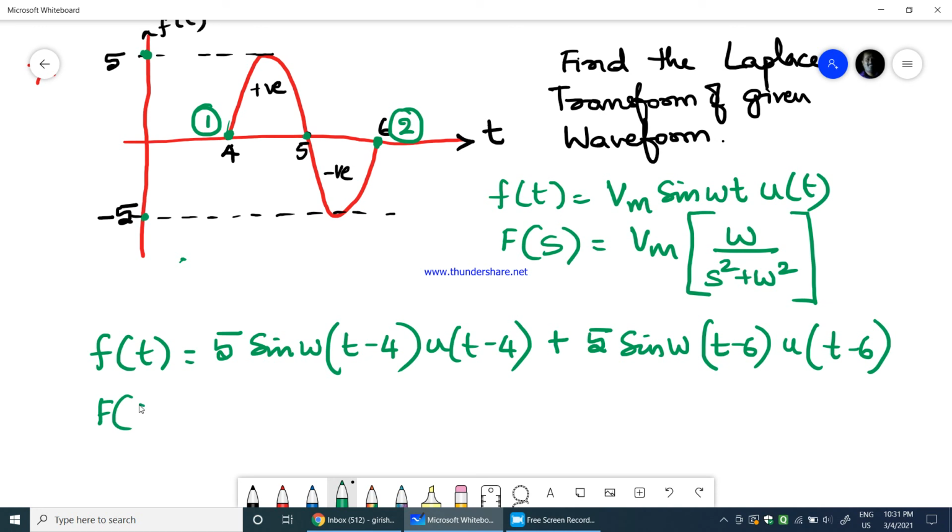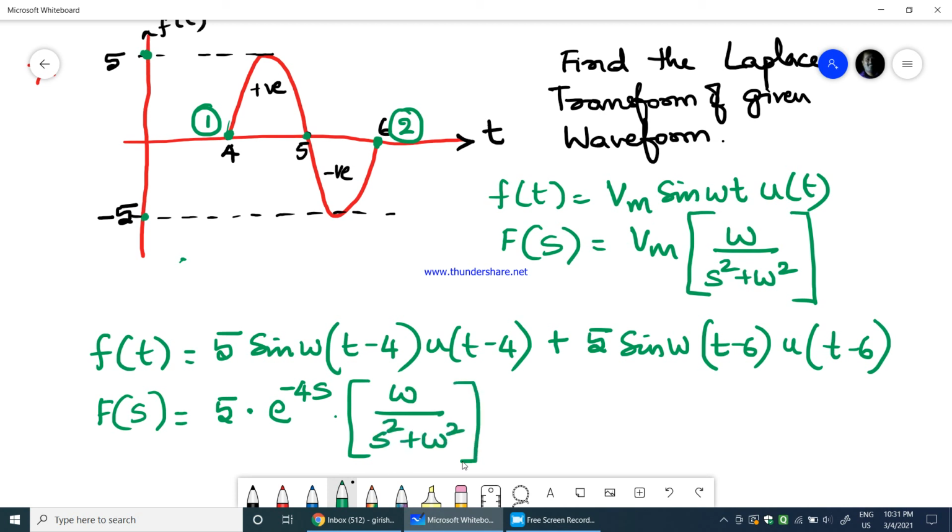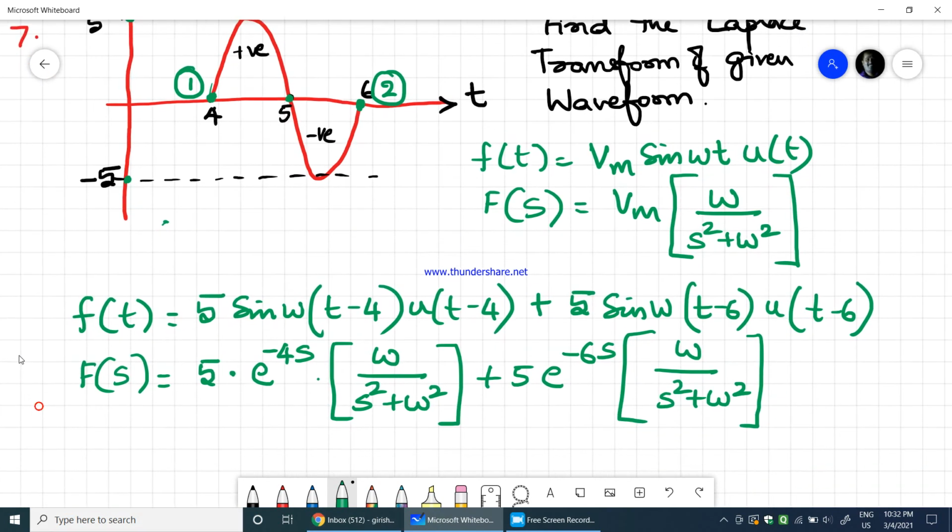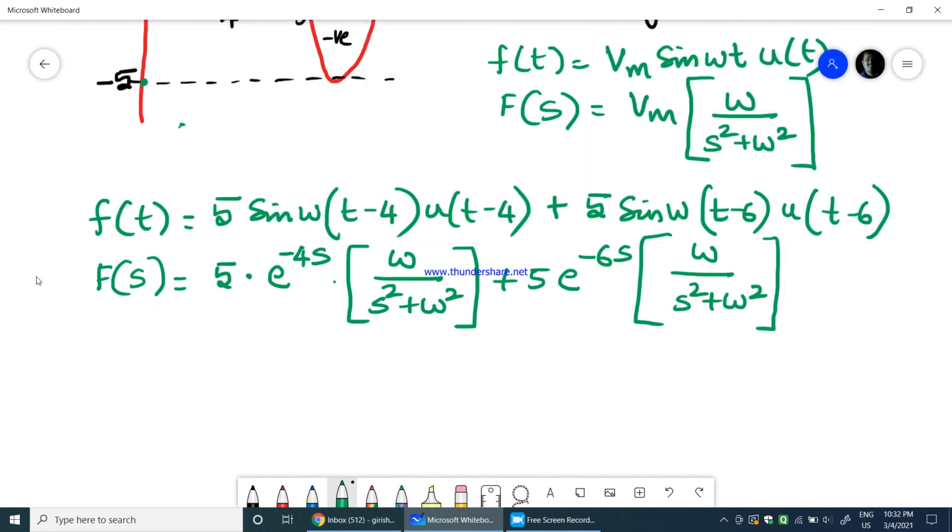Therefore F of s would be equal to pi into, as we have a delay of t minus 4, e power minus 4s into omega by s square plus omega square, plus pi into e power minus 6s into omega by s square plus omega square. Okay, so this is what we get for any sine wave. I hope point to point whatever I am explaining you are able to follow.